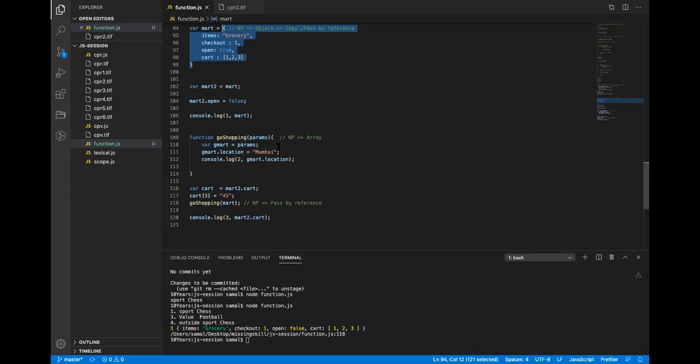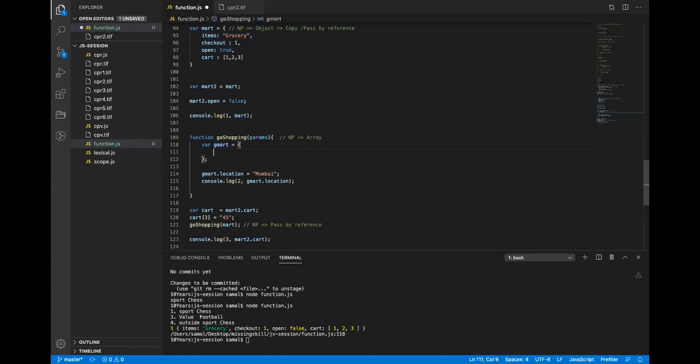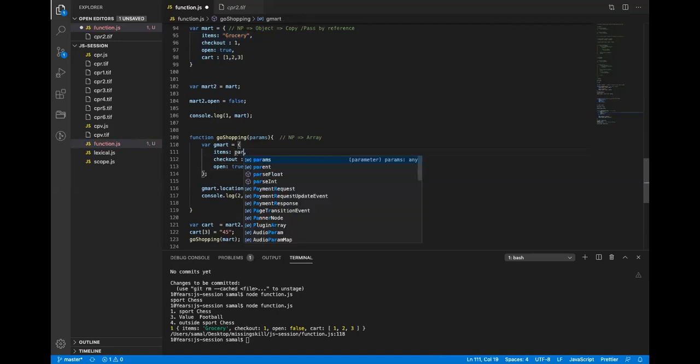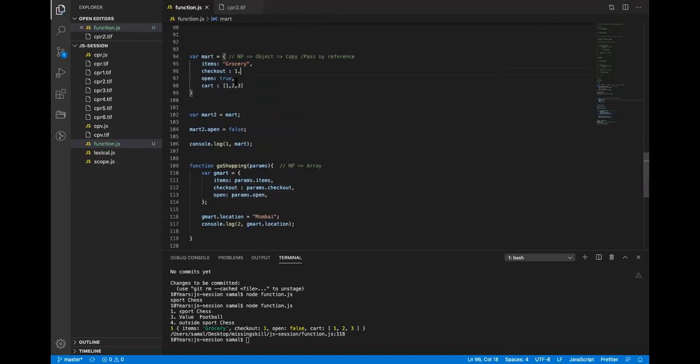Okay. So to do that, what we do is create another variable and do something like this. We will say param.items. This will create a copy of those values, all the primitive values.